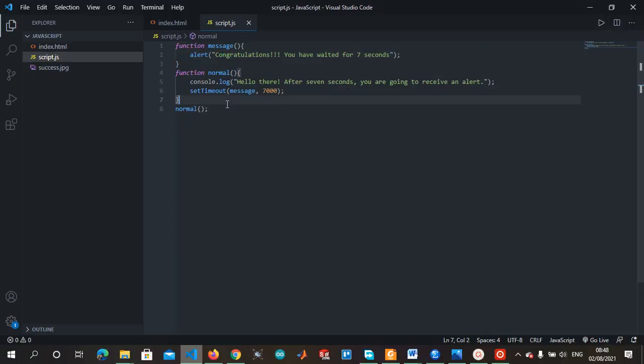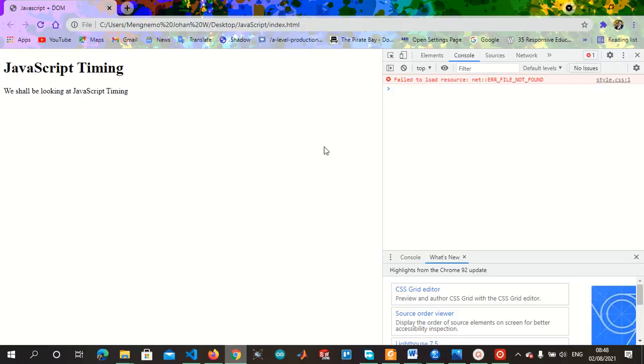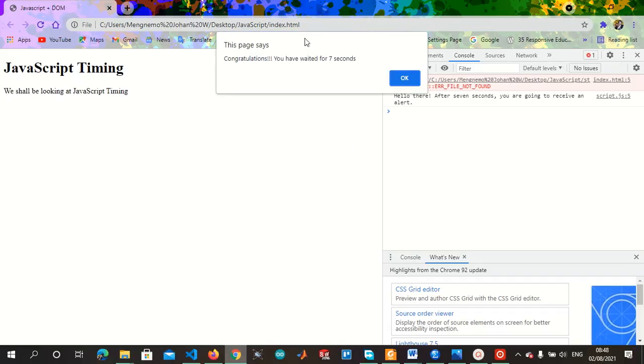So let's save that and see how it works. Take a look at the console. Let's refresh. Hello there, after 7 seconds you are going to receive an alert. It has already started counting. Let's wait. There you have it. Congratulations, you have waited for 7 seconds. You see it works, right?